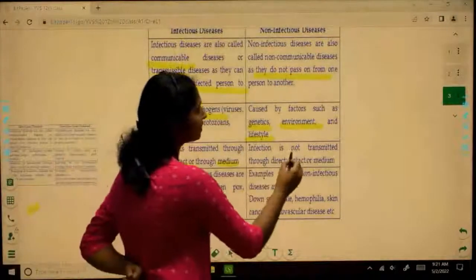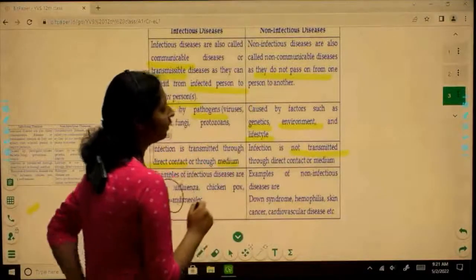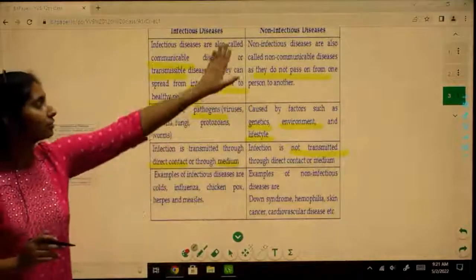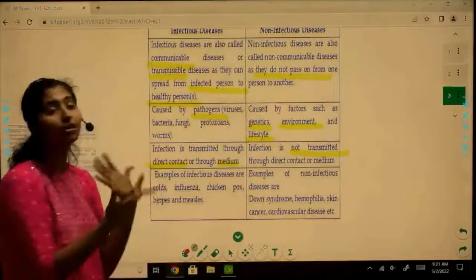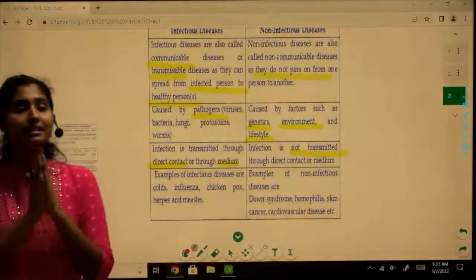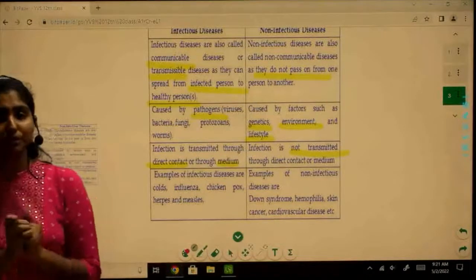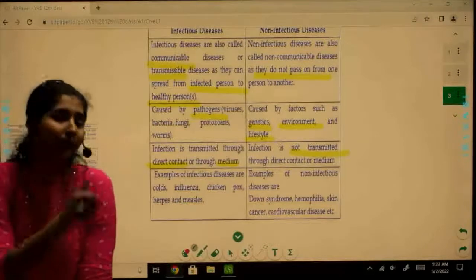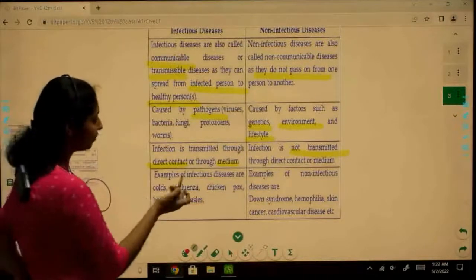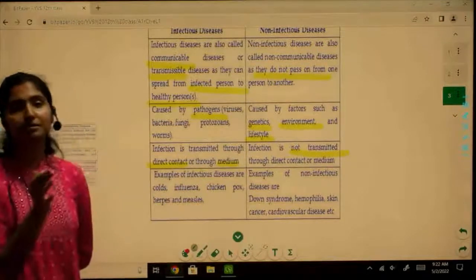Infectious diseases are transmissible, right? Non-infectious diseases are not transmissible. Even when you are sitting in close contact with this person, these diseases cannot be spread, right? Okay. Now let's talk about some examples.